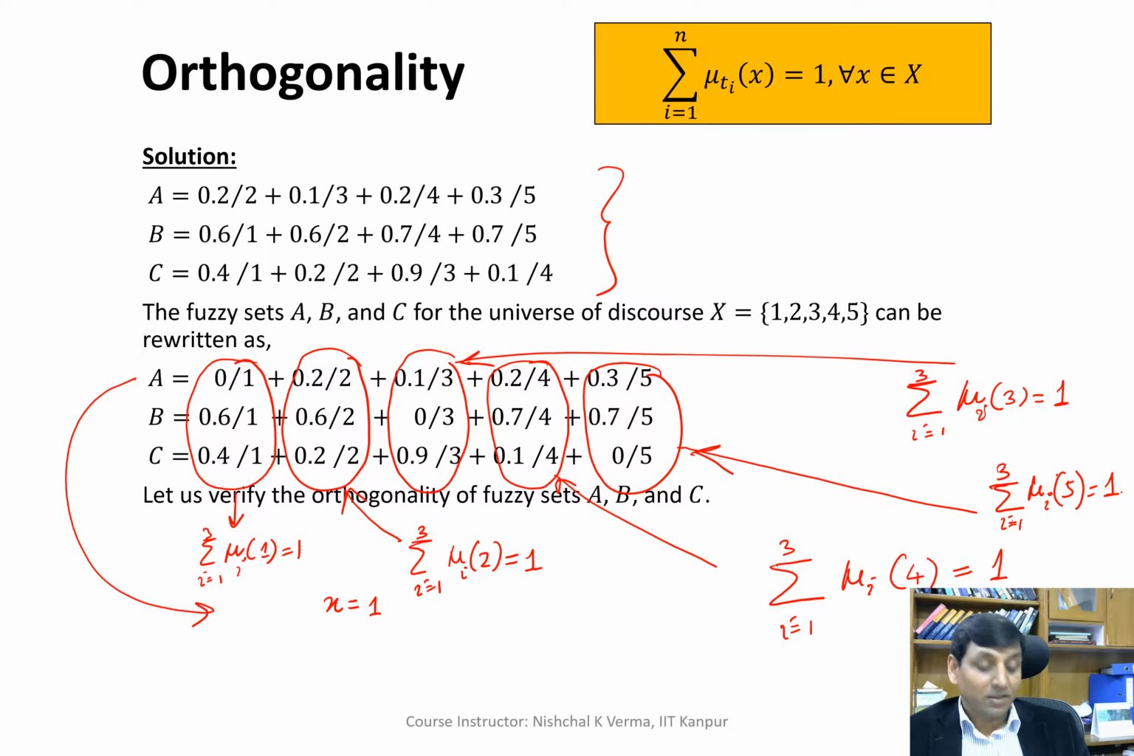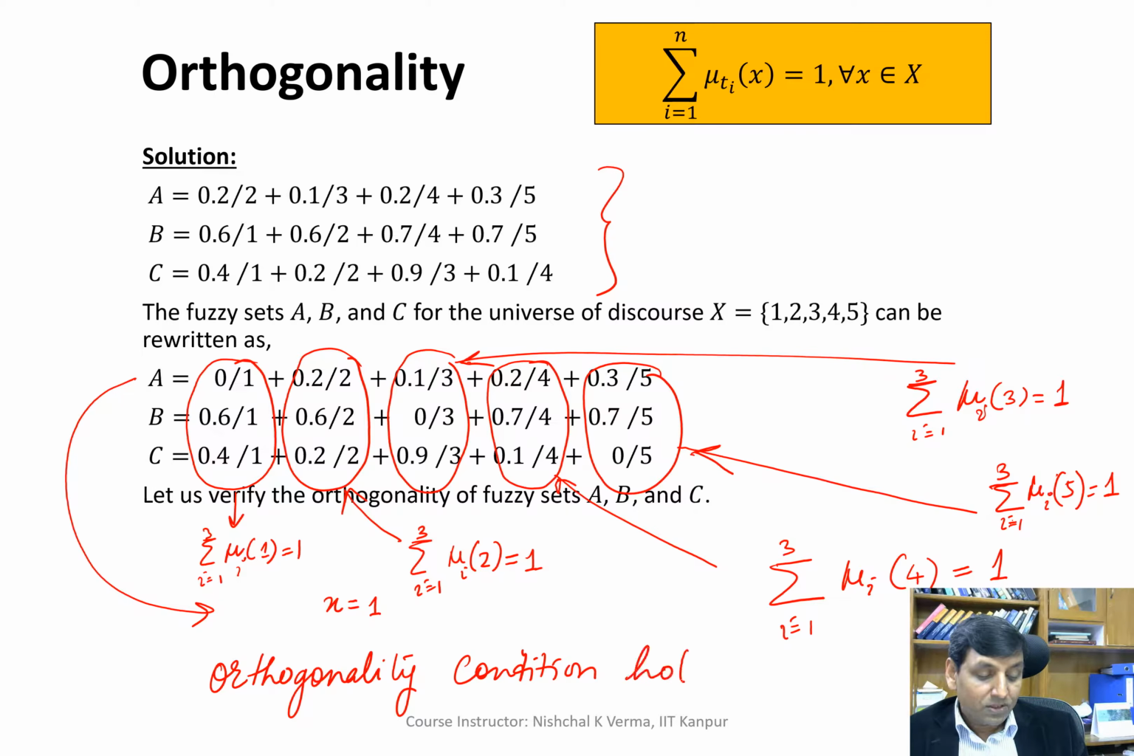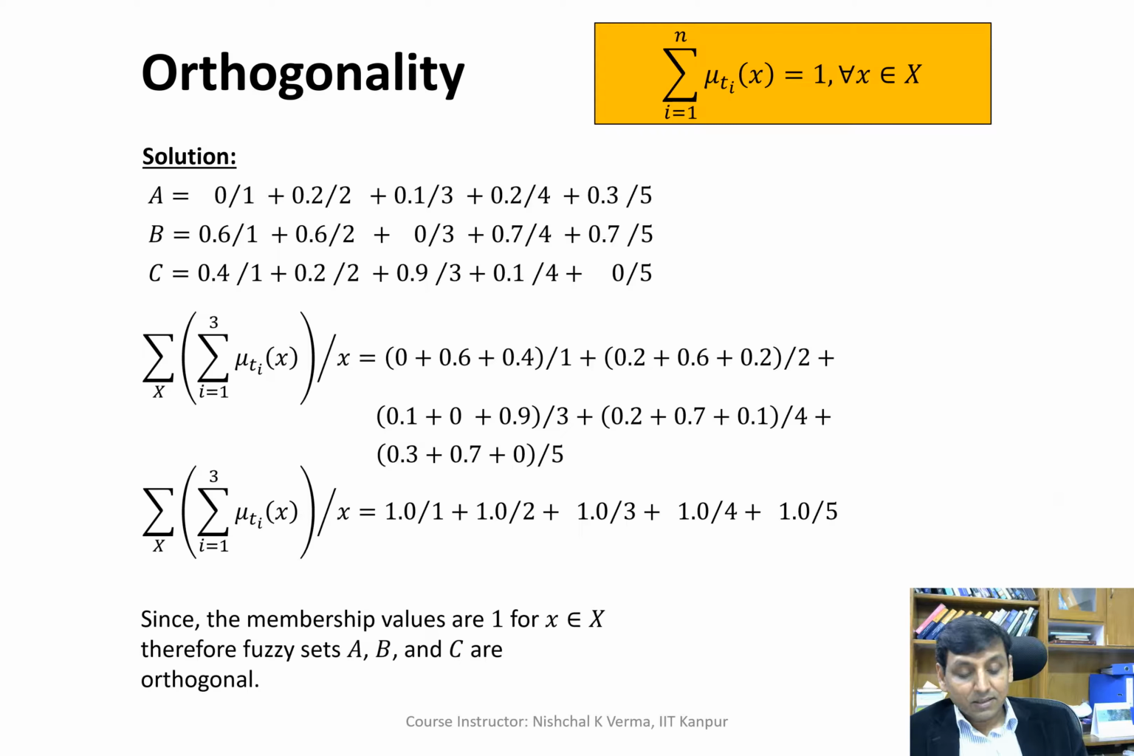So this way we can say that for these three discrete fuzzy sets, the orthogonality condition holds for the term set containing A, B and C. So all the three discrete fuzzy sets are basically helping the term set to be orthogonal.